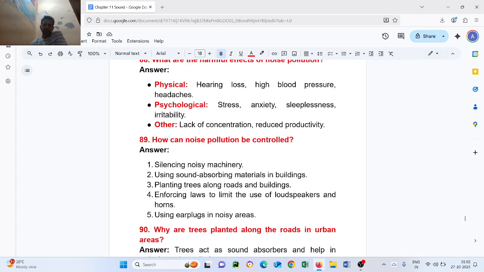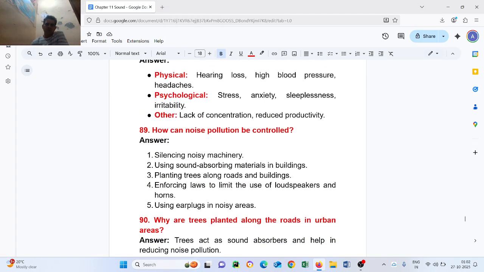Question number 89. How can noise pollution be controlled? Answer: silencing noisy machinery, using sound absorbing material in buildings, planting trees along roads and buildings.